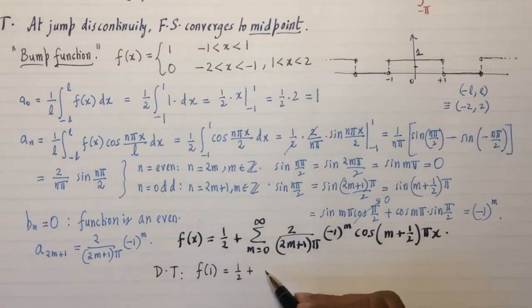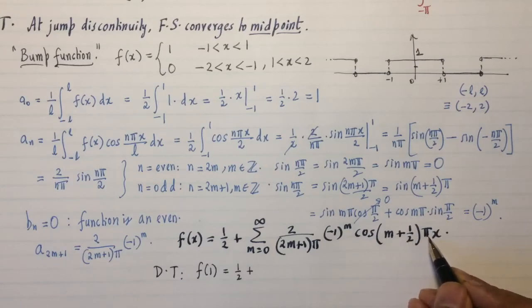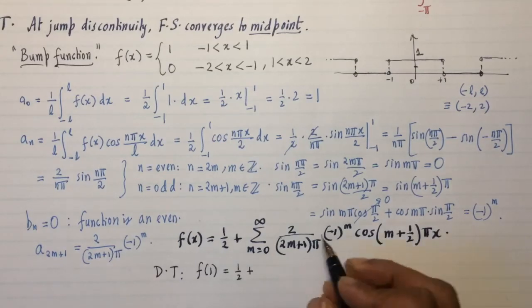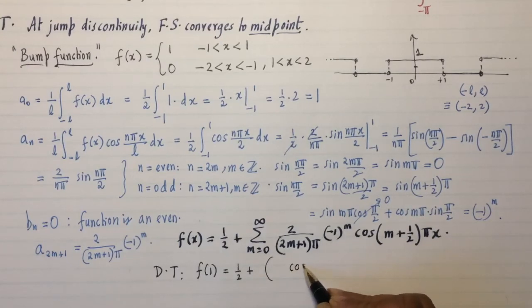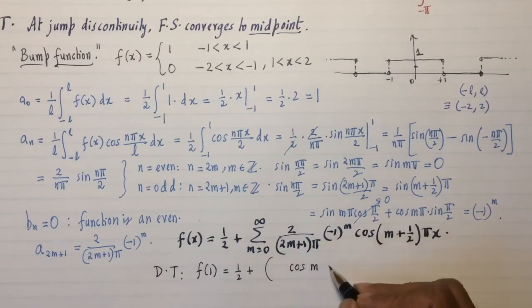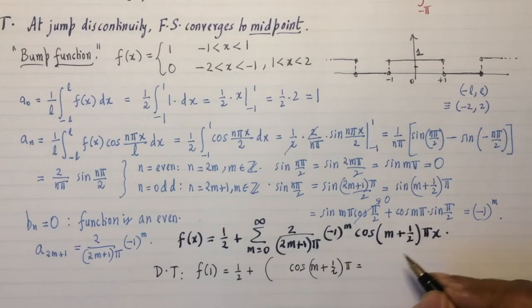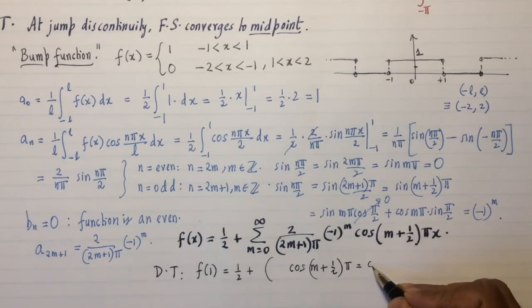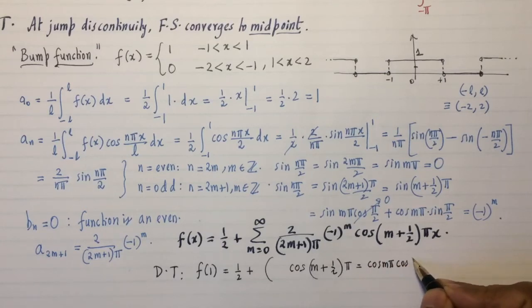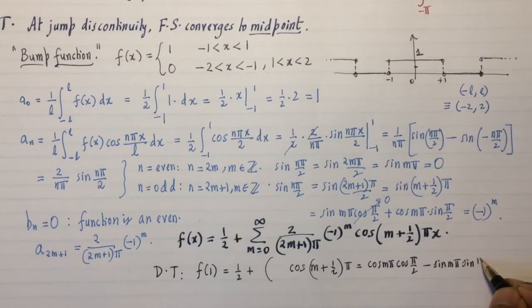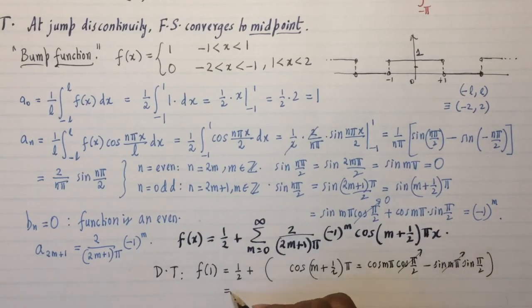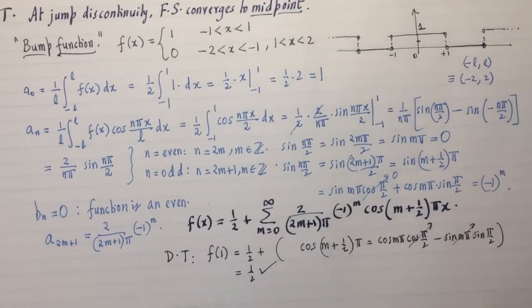So I'm going to get f of 1 equals half plus the sum of terms with cosine of (m plus half) times pi. Now let's just work that out. A typical term is cosine of (m plus half) times pi. I won't write all of this, because x is equal to 1. When you expand this out in cosine of a plus b terms, I get cosine m pi, cosine pi over 2, which is 0, minus sine m pi, sine pi over 2. That's also 0 because sine of m pi is always 0. So this thing is exactly 0, and so Dirichlet's theorem is satisfied. It exactly comes in the midpoint.